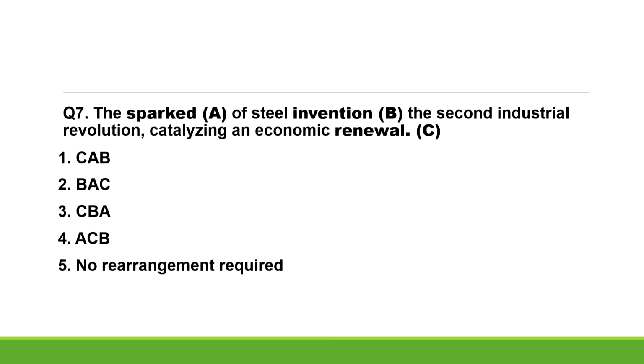So, is it done? Let's discuss. Let me first read out the sentence given. The spark of steel invention, the second industrial revolution, catalyzing an economic renewal. On analyzing the given sentence, you can tell that we need a noun in the first place to make the sentence correct. The only noun highlighted in the sentence is invention, which needs to be in the first place.